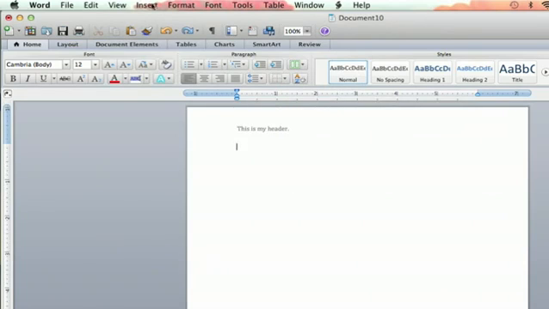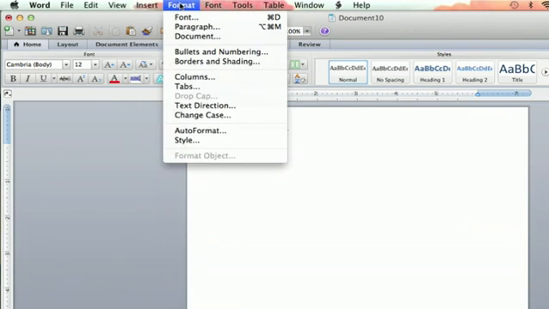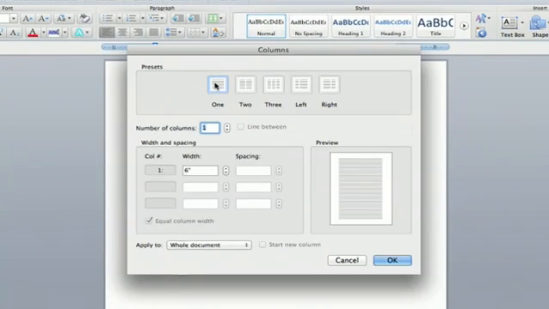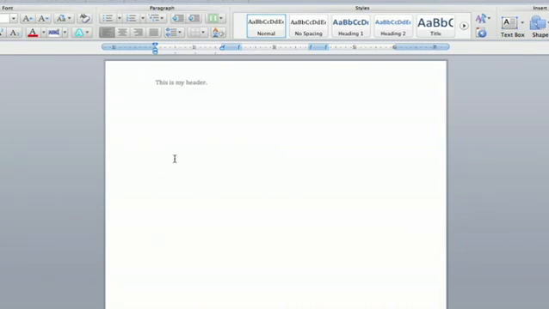And so now you want some columns to go with that. You're going to go into Format, Columns, and you're going to format your document to have more than one column, because technically the default is to have one column, and that's what you're working with through the whole page. And so you can split that up into two, and then you can see a preview there. You can see 3 columns, and this will not affect your header. Your header will be one solid header across the top. So let's do 3 columns, and you hit OK, and we'll test it out.